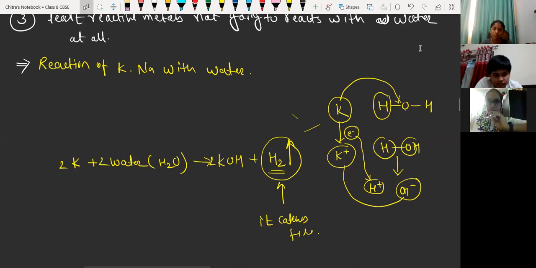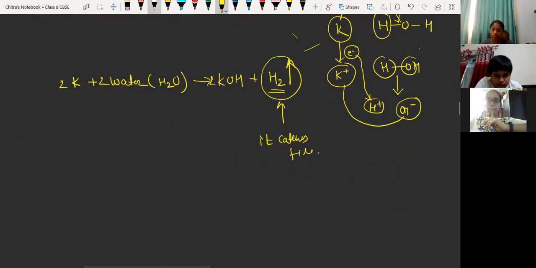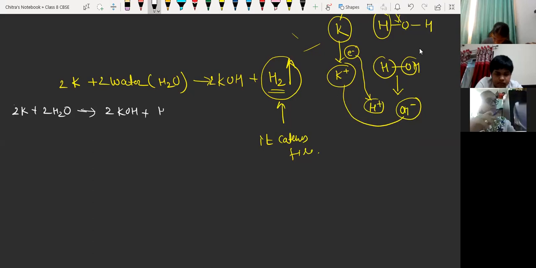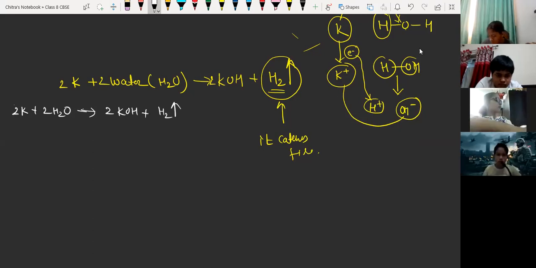We just have to write: twice of potassium plus twice of H2O equals twice of KOH plus hydrogen gas. That's all. So we have to write the name of the reactant and product.